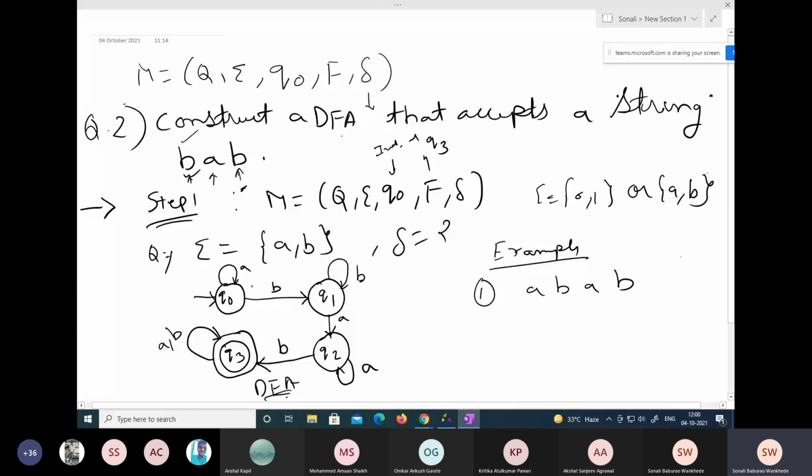Our string is ABAB, and I am interested in checking whether this string is accepted by our DFA. Initially at the start I'm present in my initial state Q0, where A goes to Q0 itself.